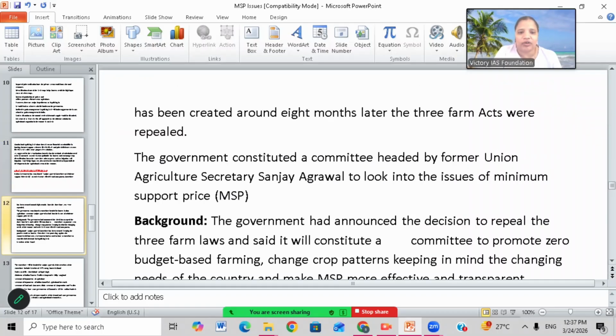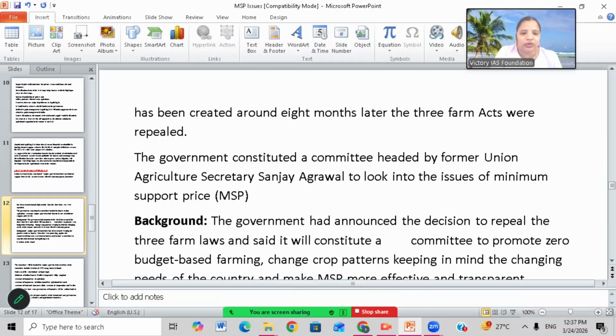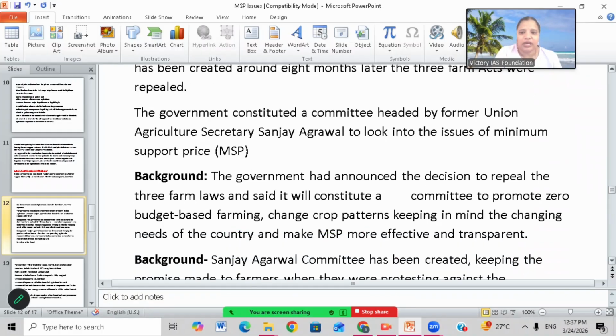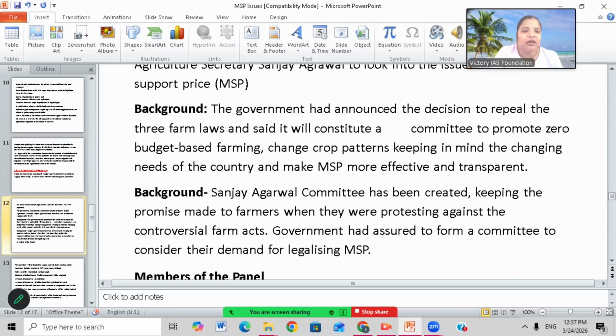The committee was created around eight months after the three farm acts were repealed. The government constituted a committee headed by former Agri Secretary Sanjay Agarwal to look into issues of minimum support price.